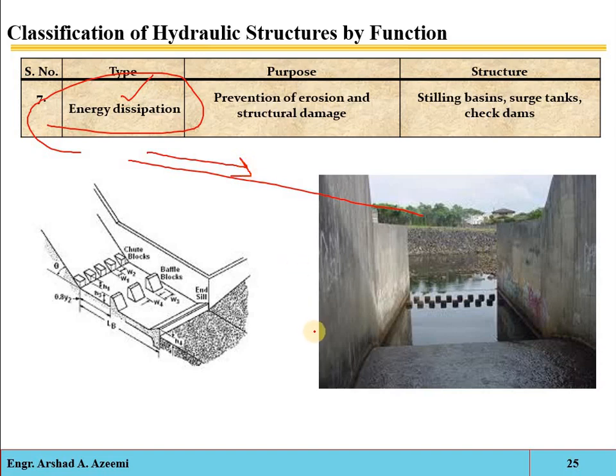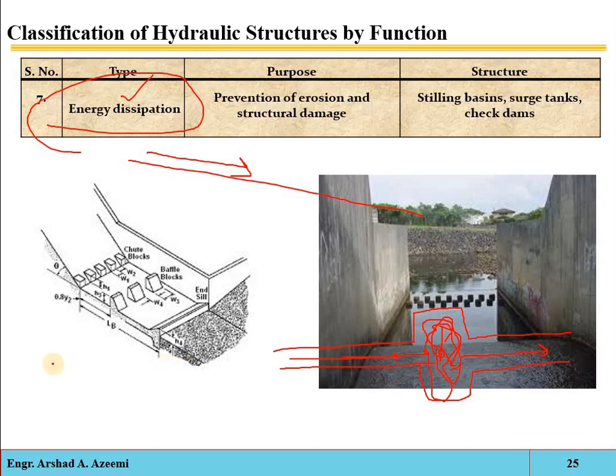So for example, if the horizontal space is available, suppose this is the top view of the canal, and here you can construct such type of basin. If you construct such a basin, then suppose the pressurized water is coming here, it will stop here for some time, and the velocity will be reduced, and then that water will be discharged into the downstream area of the canal. So due to this stopping of water in this stilling basin, the energy will be reduced.